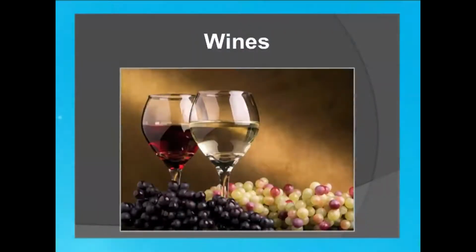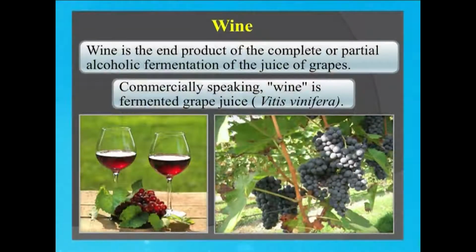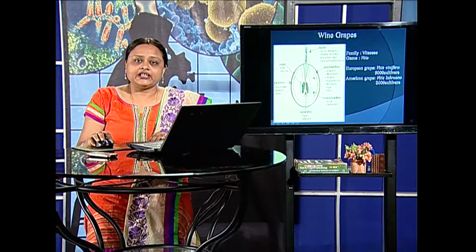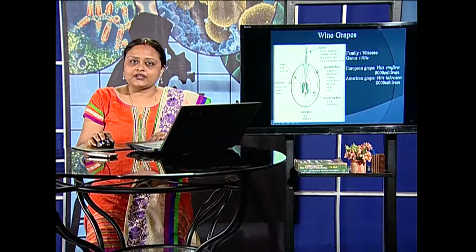Wines basically are the end product of complete or partial fermentation of the juice of grapes. It is important to note that it must be grapes, and commercially speaking, the wine that is produced should come from the grape variety known as Vitis vinifera. You can see the black grapes here. Let us briefly see what the wine grapes are made of. Only then will we understand what the actual substrate being utilized by the yeasts is.